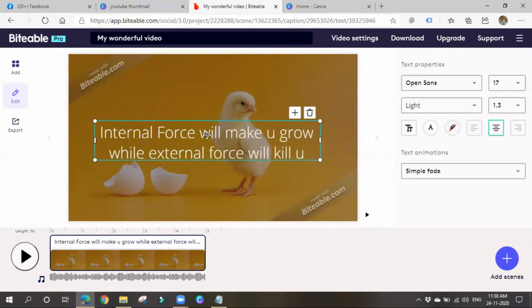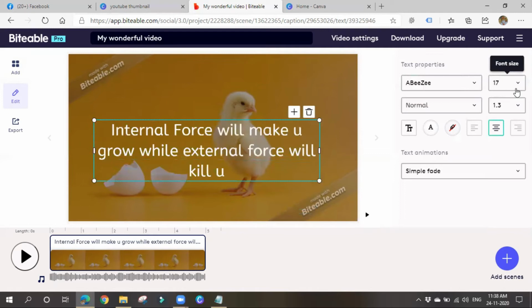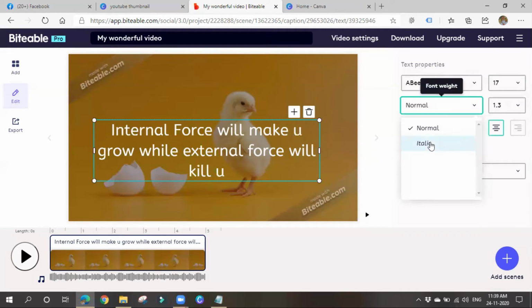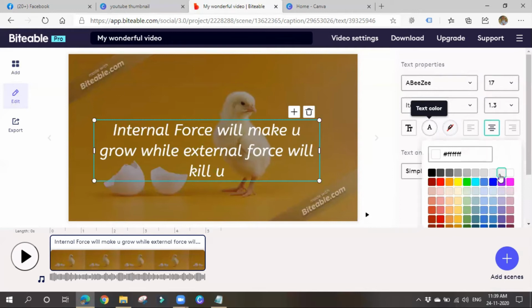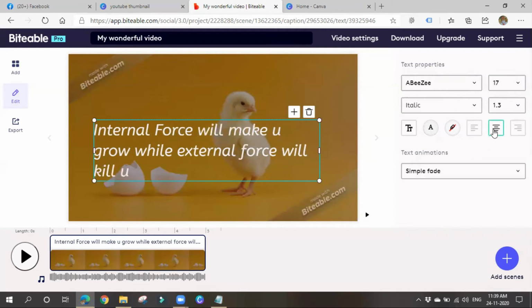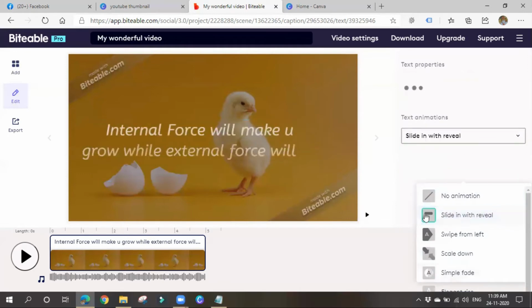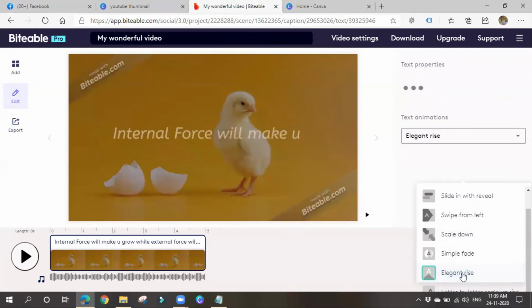You can also change its font. You can change it as you wish. How much size it should be, whether it is normal or italic, you can choose. What the text color should be, you can choose. Whether it should be on the left side or right side, you can choose. Text animations, how it should be: if you want no animation, you can choose that. Otherwise, slide with reveal, like this it will appear. Scale down. Like this you can create some animations also.